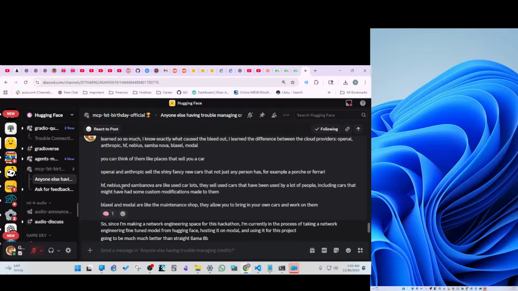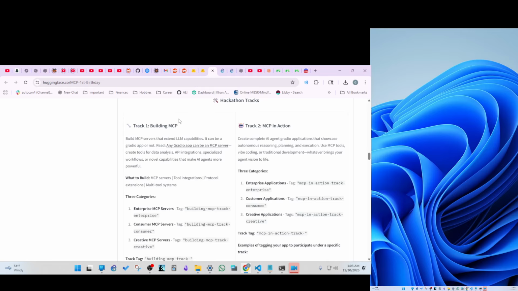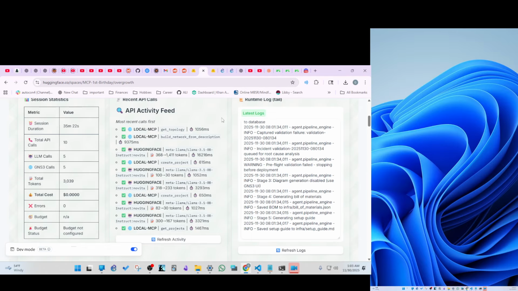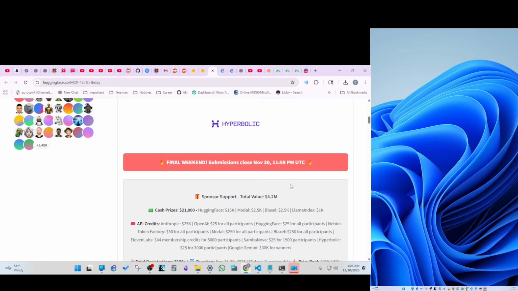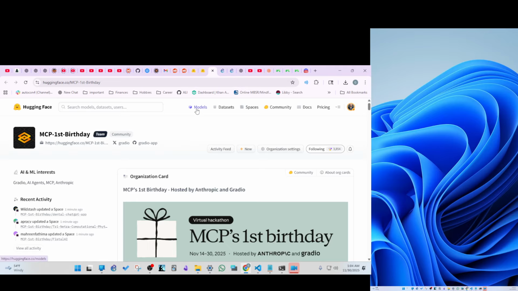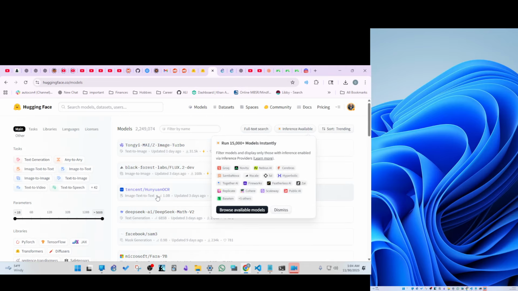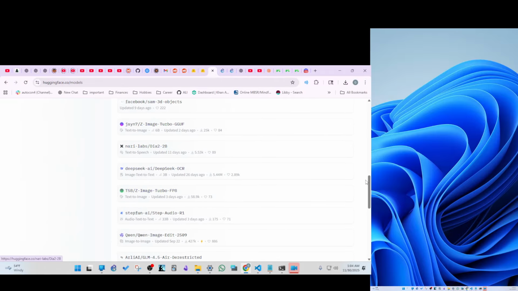The next one is kind of the used car lot. This is Hugging Face, Nebius, and SambaNova. They sell used cars that have been used by a lot of people, including cars that have had some custom modifications made to them. The other way to think about it is like a library of different models, but I think the used car lot is a better analogy. We can go on Hugging Face to models here, and these are all open source models that are available.